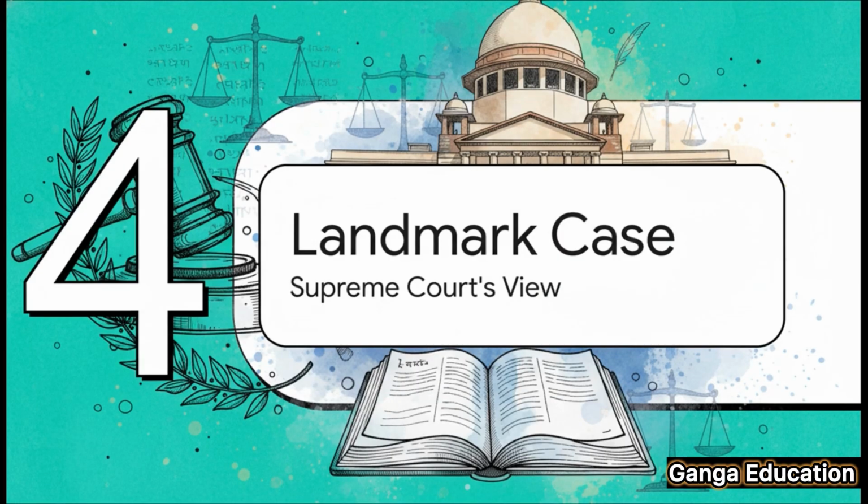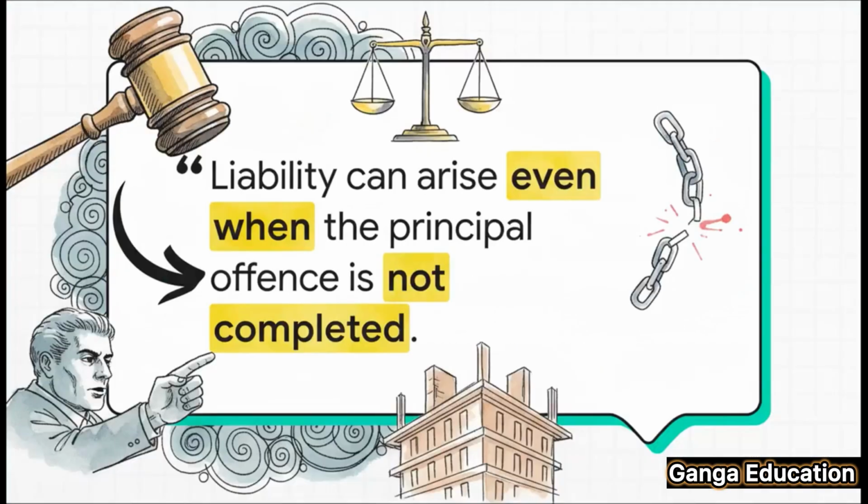All right, now let's look at a landmark Supreme Court case that really cements this concept. We're talking about the 2009 case, Chitresh Kumar Chopra versus State NCT of Delhi. In this case, the Supreme Court laid it out very clearly. They said abetment can be through instigation, conspiracy, or intentional aid. And this is the golden nugget for your exams. Liability for abetment can arise even if the main offense is never completed. So the key takeaway, the mere act of instigation is enough.